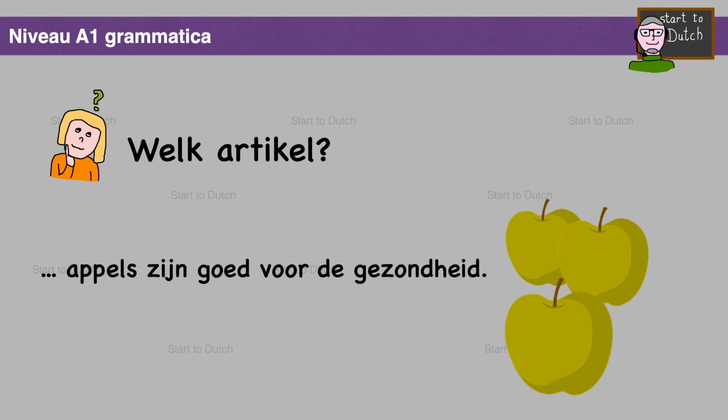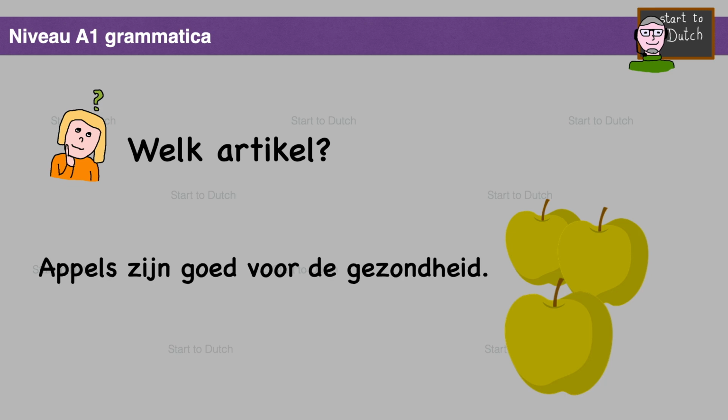Appels zijn goed voor de gezondheid. Welk artikel? Which article? Appels zijn goed voor de gezondheid. Apples are good for your health. No article. We're talking about apples in general here, not specifically. It is a plural indefinite. And then there is no article for the plural indefinite. So, appels zijn goed voor de gezondheid.